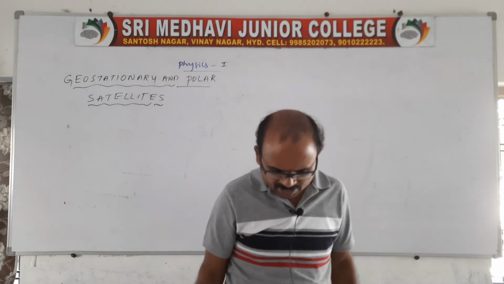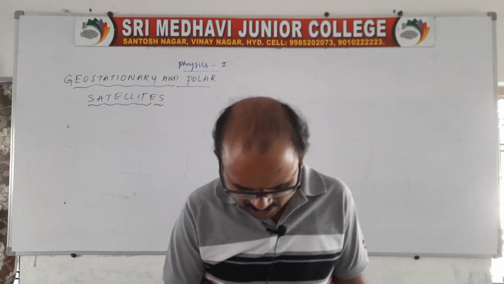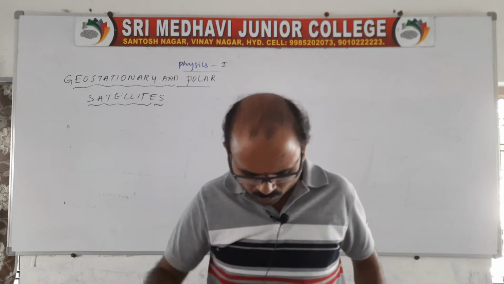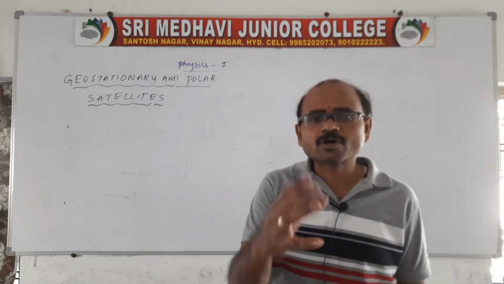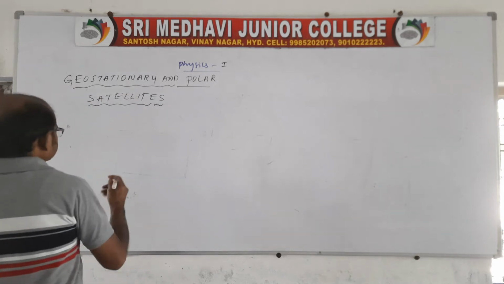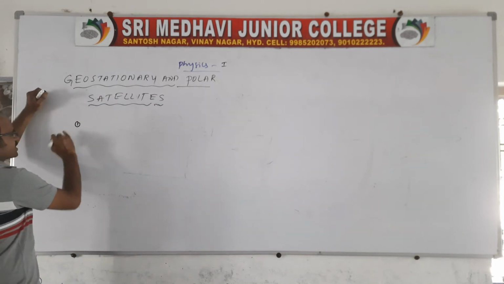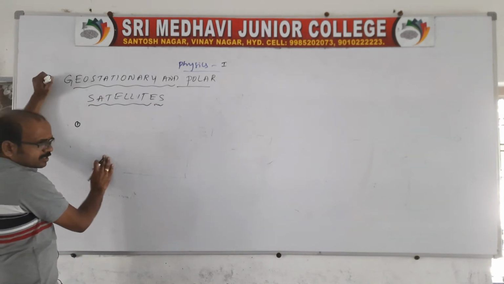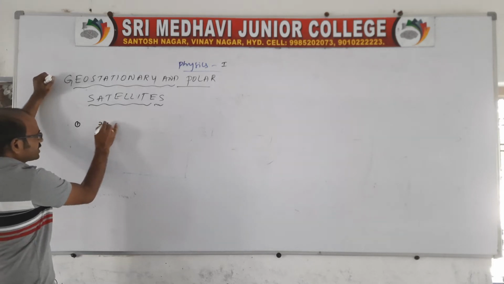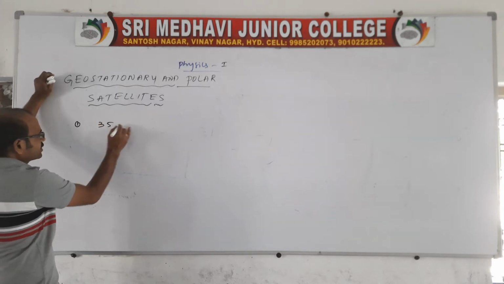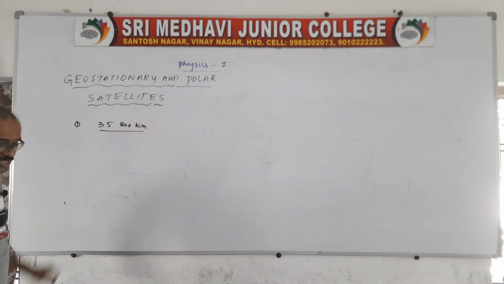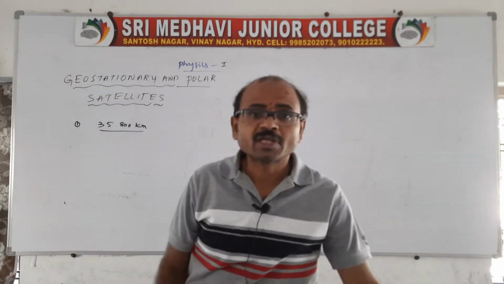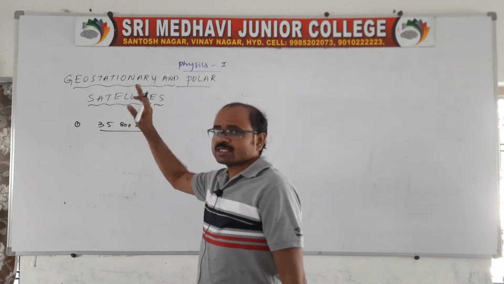Now, sir, where is this geostationary satellite located above the Earth's surface? It is located at approximately 35,800 kilometers. The average value of the height is 35,800 kilometers above the Earth's surface. The geostationary satellite is located at a height of 35,800 kilometers.